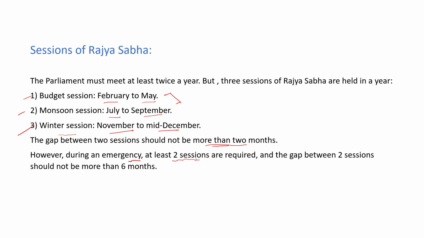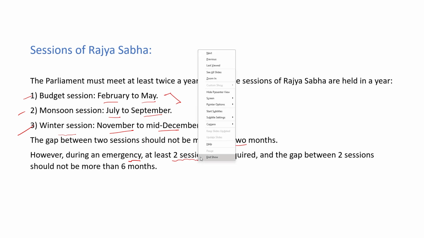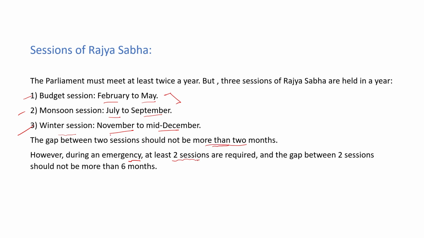So during an emergency, at least 2 sessions are required, and the gap between 2 sessions would not be more than 6 months. So generally 3 sessions, budget, monsoon and winter, and gap between these sessions should not be more than 2 months. And when during emergencies 2 sessions are required, the gap between 2 sessions should not be more than 6 months.